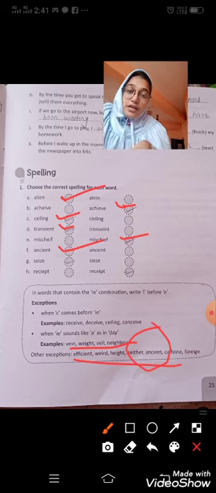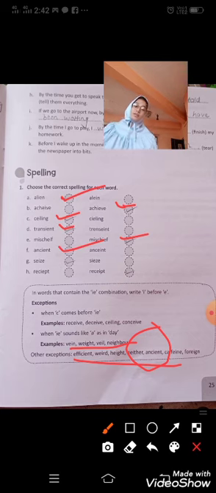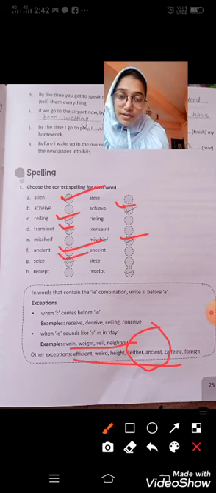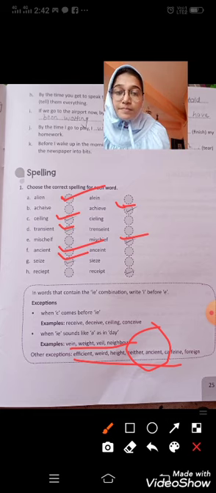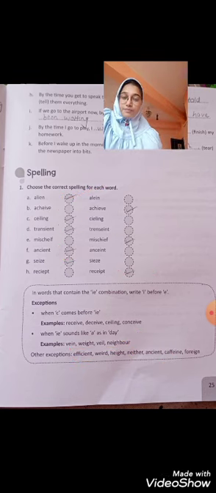Otherwise, if C comes before IE, then it turns into EI, but here IE is being used even with the use of C. It is an exception. Seize, this is the correct one. And receipt. Here C is there, that is why you use the EI form.